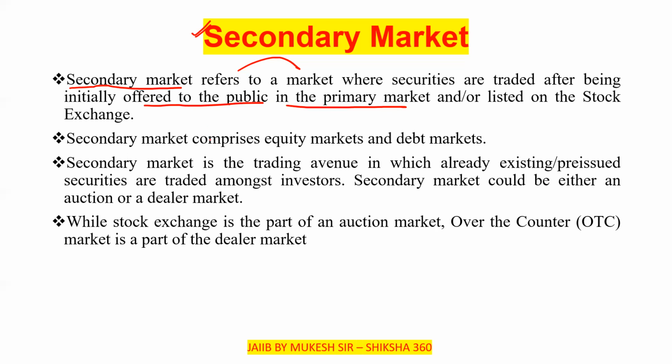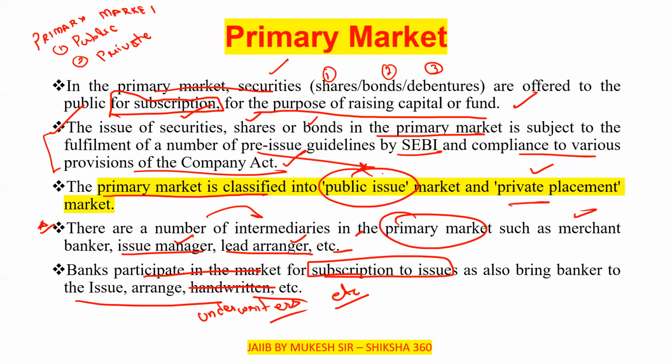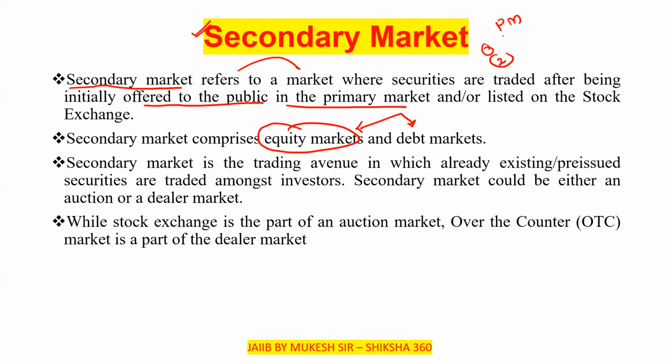So the secondary market comprises the equity markets and the debt markets. Like the primary market, which is considered in two parts, the public issue market and the private placement market, the secondary market also consists of two parts. The first one is the equity markets, and the second one is the debt markets.